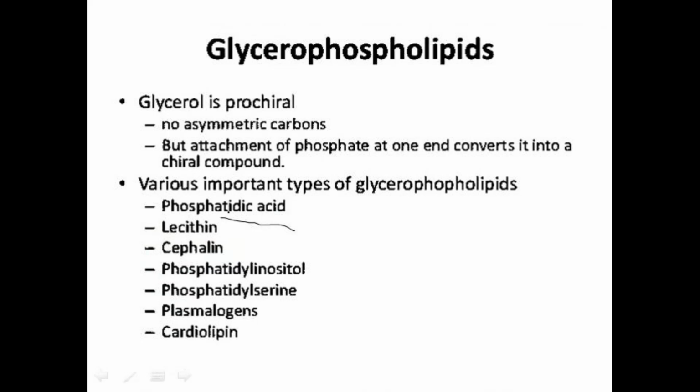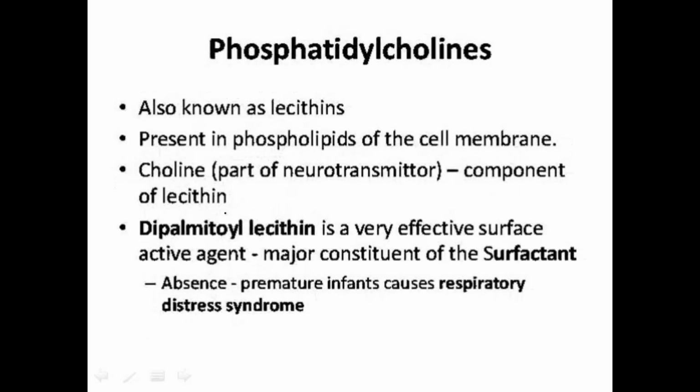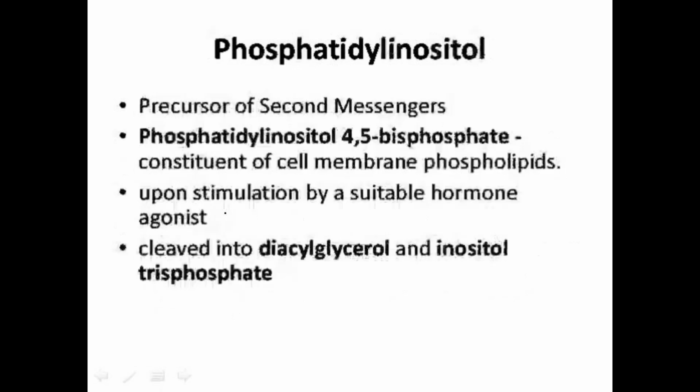Here these are the different types of glycerophospholipids. Phosphatidylcholine contains choline as the functional group, and is called phosphatidylcholine. This is a major component of lecithin. We also discussed inositol and phosphatidylinositol, which is also a component.